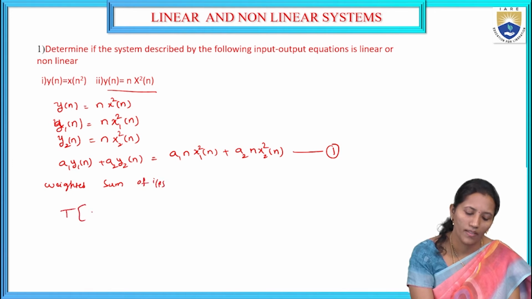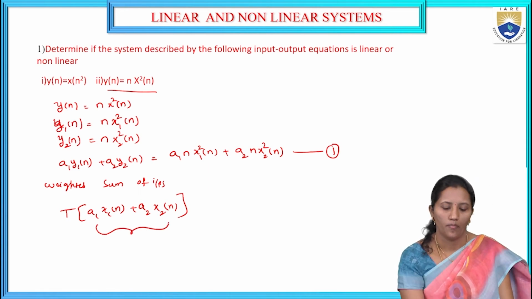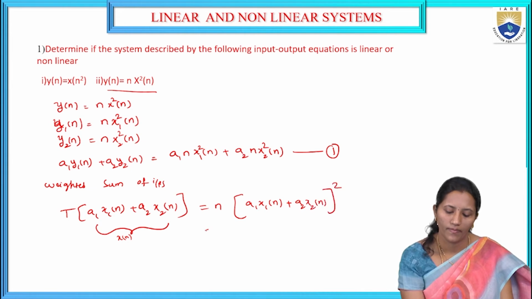So the transform of a1 x1 of n plus a2 x2 of n. Wherever x of n appears in the problem, we should substitute this weighted sum. So we have x square of n, and we replace x of n with this weighted sum: a1 x1 of n plus a2 x2 of n, whole square.